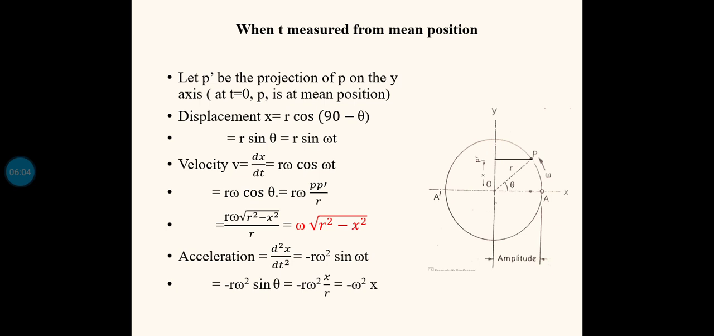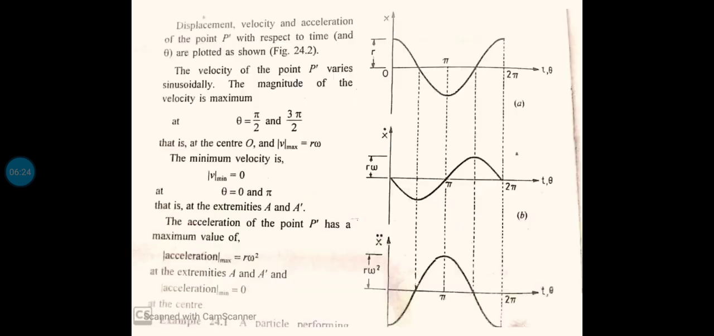So two cases will be there. One is when t is measured from the extreme position. In that case, P dash will be at the extreme position. The second one is when t is measured from the mean position. In that case, P dash, the projection of the point P which is moving along the circumference, will be at the mean position O. That is the difference between these two cases.